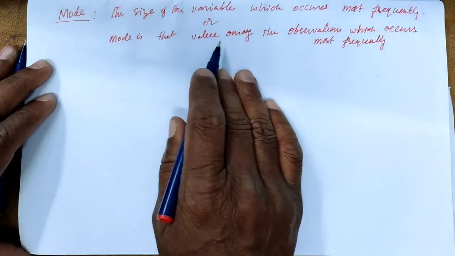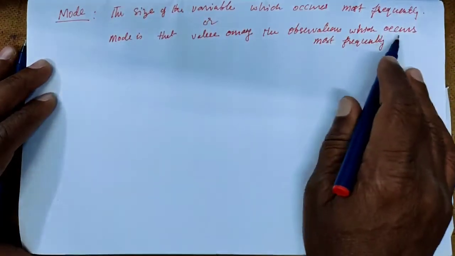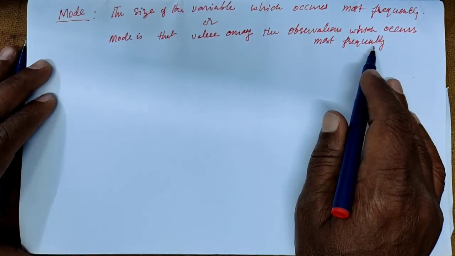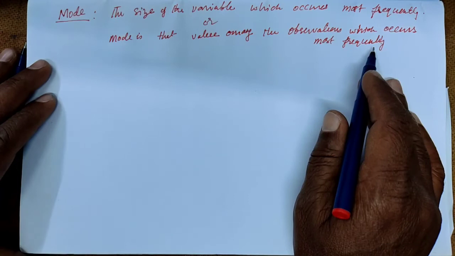Mode is that value among the observations which occurs most frequently. The frequently occurring value is known as mode.